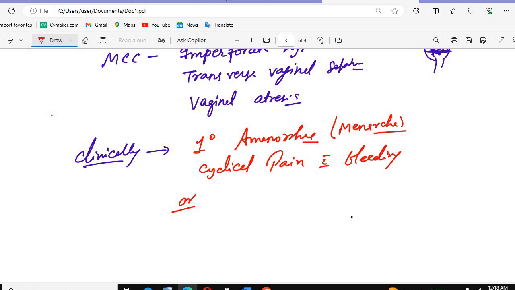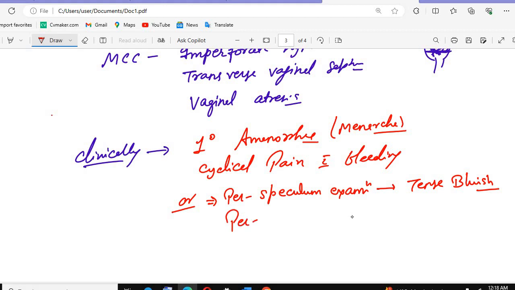When we do the per speculum examination, we will see a tense bluish appearance. And when we do the per abdominal examination, there will be a suprapubic bulge.